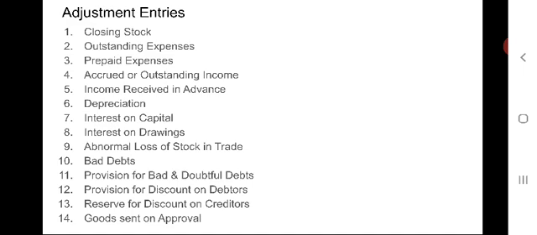In the first entry, amount should be at the sale price. In the second entry, amount should be at cost price. Thus, this item is shown on the credit side of trading account by way of deduction from the sales at sales price and added to the closing stock at cost price. This item is also shown on the asset side of balance sheet as a deduction from sundry debtors at sale price and added to the closing stock at cost price.